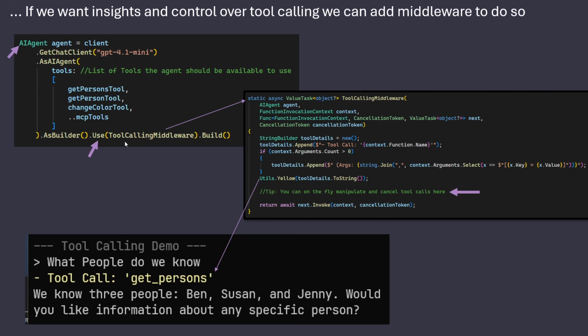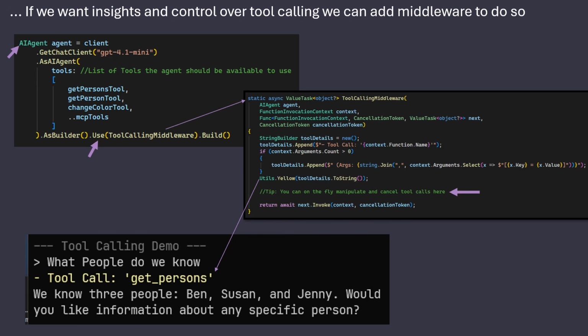But in this case, it's a tool calling middleware where we get some context about what is about to happen. We get the context of what tool is about to be called and with what arguments it is about to be called. And if we do that, we can just build up some output.